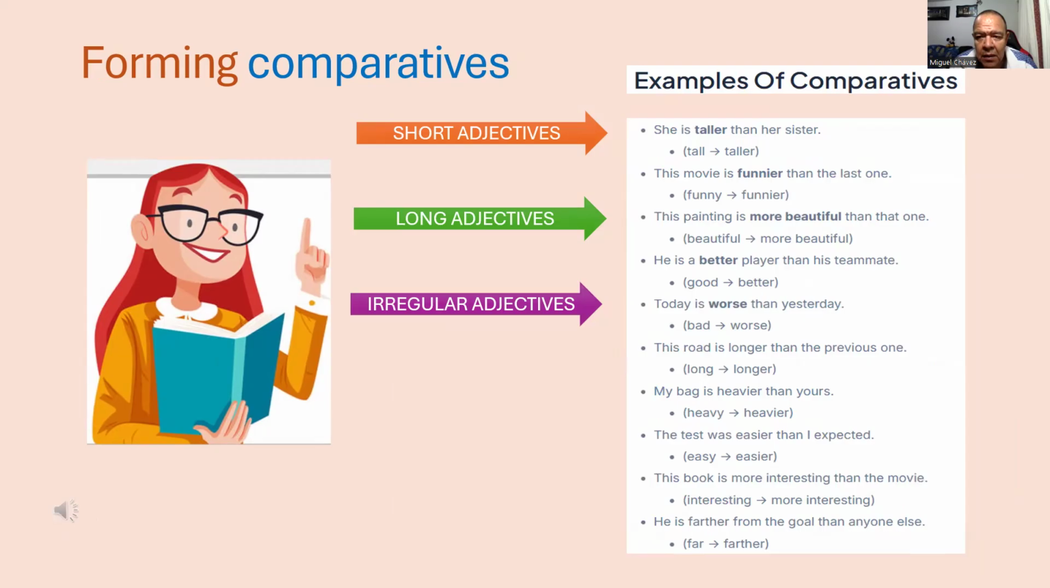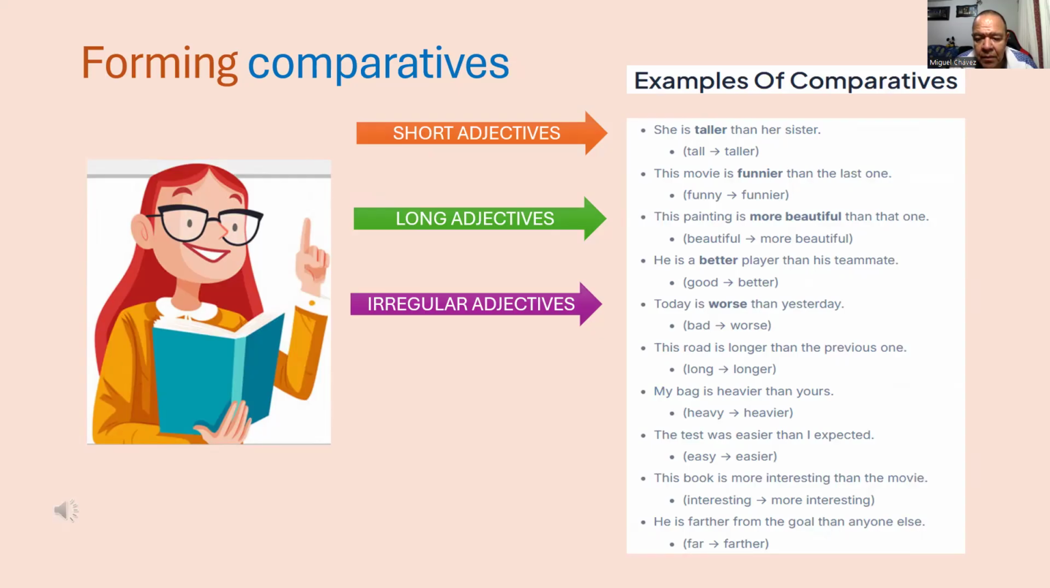To form comparative sentences in English, add "er" to short adjectives or use more before longer ones. Always follow with than to show comparison. Let's see some examples. She is taller than her sister. Tall, taller. This movie is funnier than the last one. Funny, funnier. This painting is more beautiful than that one. Beautiful, more beautiful. He is a better player than his teammate. Good, better.